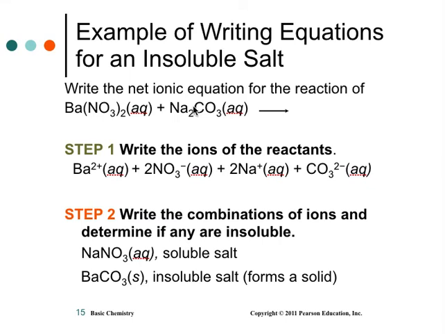So you need to know what the ions are. So you break everything apart. Well, nitrate's -1, and there's 2 of these -1, so this must be +2. That's how you figure it out. So this is Ba +2. It's also in group 2, so that'll tell you that it's +2, because anything in group 2 is +2. I've got 2 nitrates, and nitrate's -1, so I have 2 -1s. I've got sodiums, these are aqueous, it's Na2, so I have 2 sodium positives, and I have 1 CO3. That's a carbonate, and they're all floating in the water. That's an ionic equation.